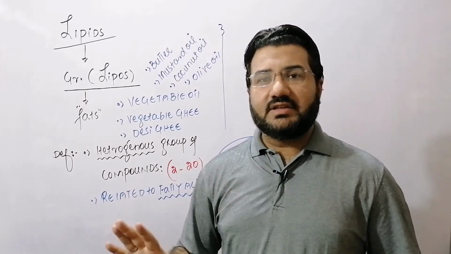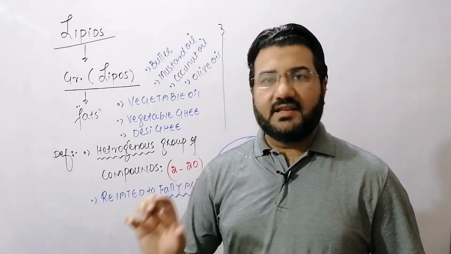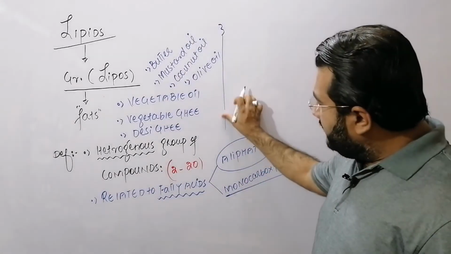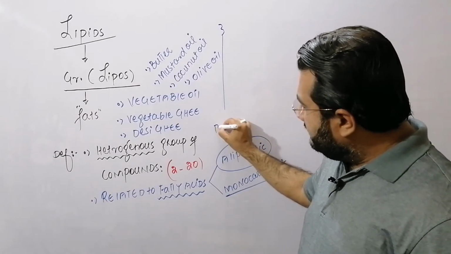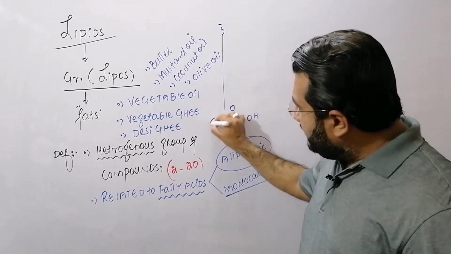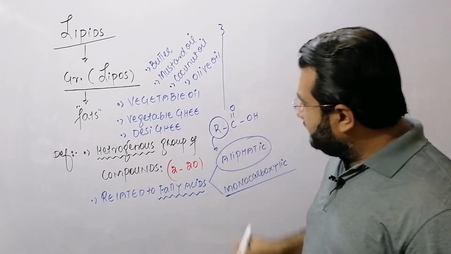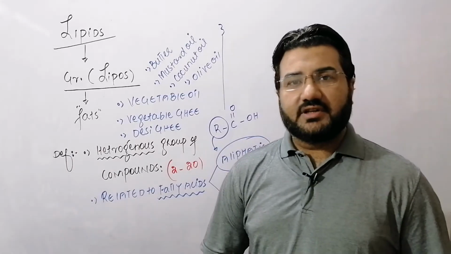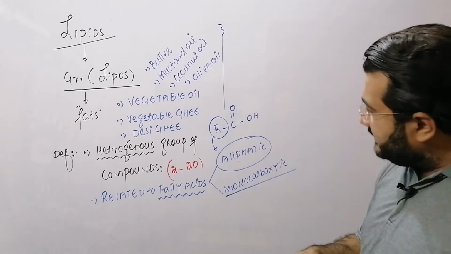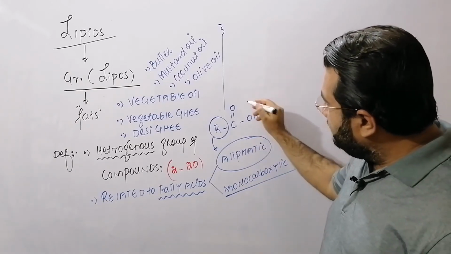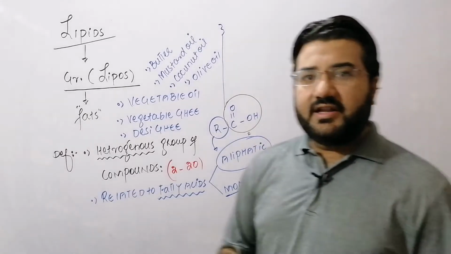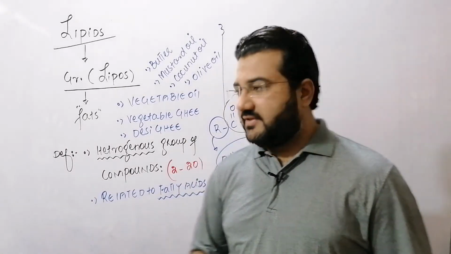So there are two conditions that must be fulfilled. First, there must be an aliphatic chain in the fatty acid. The general formula of the fatty acid is R-C double bond O-OH. So this R should be an aliphatic chain, an open chain of carbon atoms. And monocarboxylic means that it must have only a single carboxyl group, just like this one. So all aliphatic monocarboxylic acids are called fatty acids.